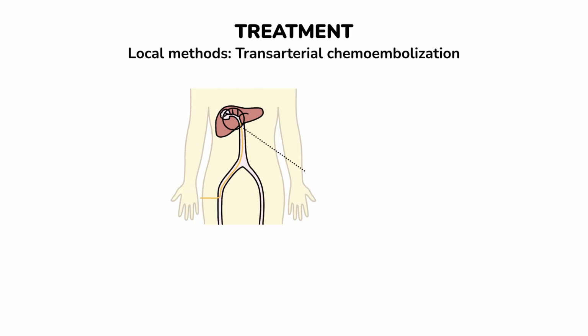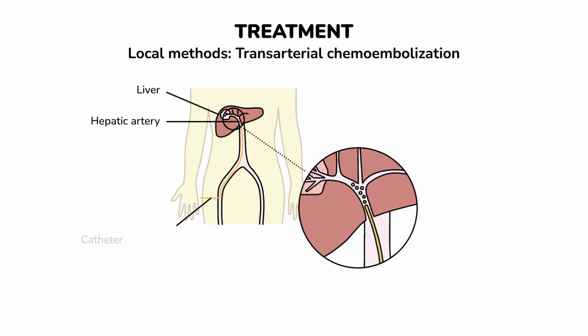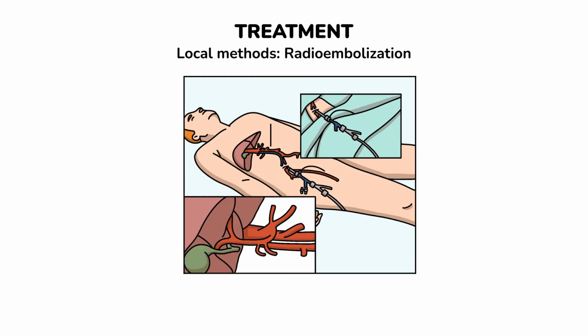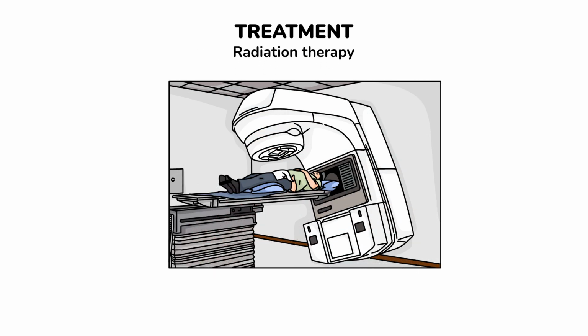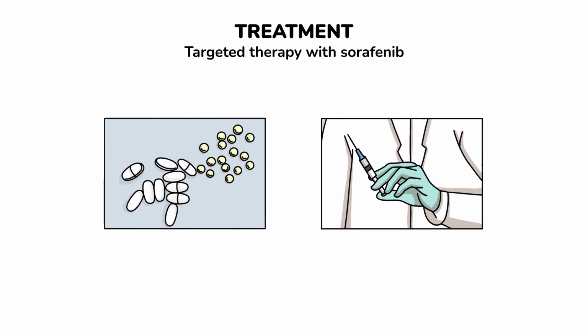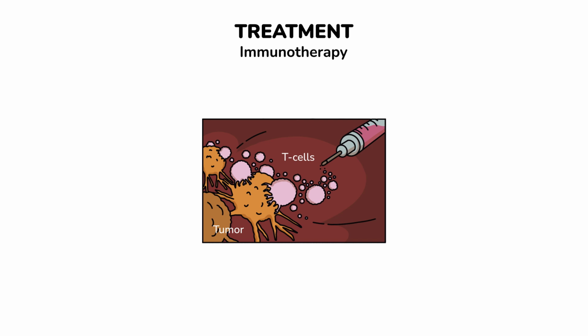Transarterial chemoembolization delivers chemotherapy directly to the liver and blocks the artery to cut off the tumor's blood supply. Radioembolization utilizes radioactive substances like iodine-131 or yttrium-90 to block blood supply to the tumor. Radiation therapy targets cancer cells with high-energy rays to destroy them, more commonly used when surgery is not an option. Targeted therapy with sorafenib, which blocks tumor growth, is used in case of cancer progression despite transarterial chemoembolization treatment. Immunotherapy boosts the immune system to better recognize and fight cancer.